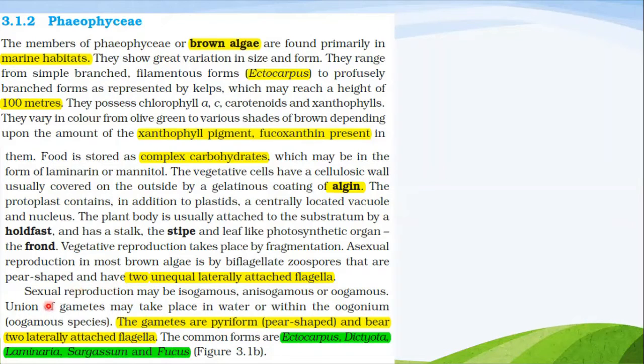Okay, sexual reproduction may be isogamous, anisogamous, or oogamous. Union of gametes may take place in water or within the oogonium. The gametes are pyriform, pear-shaped, and bear two laterally attached flagella. The common forms are Ectocarpus, Dictyota, Laminaria, Sargassum, and Fucus.